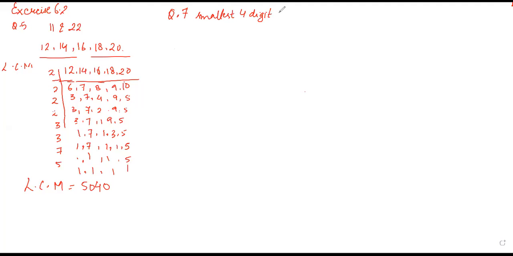Let's think about the smallest 4-digit number. It is 1000, 1 followed by three zeros. So this is the smallest 4-digit number. But you have to find which smallest 4-digit number is exactly divisible by 18, 24 and 32. So let's first find the LCM of these three numbers.